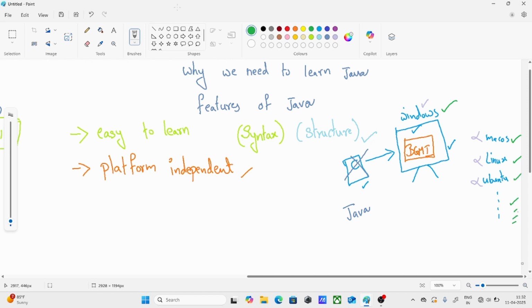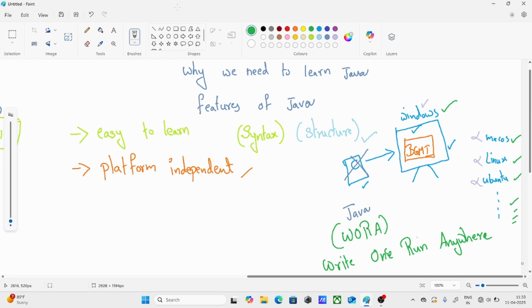I hope you understood what platform independent means. Java follows something called the WORA concept. What is this WORA? WORA is nothing but write once and run anywhere.